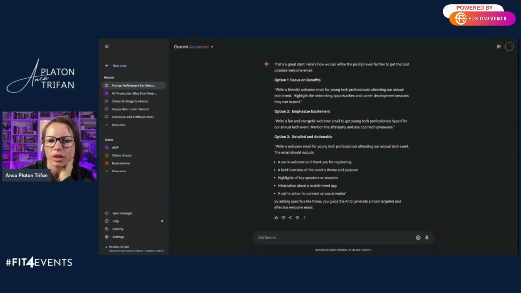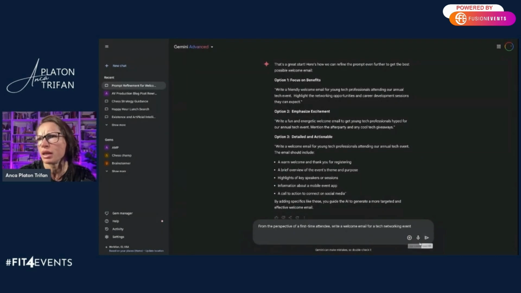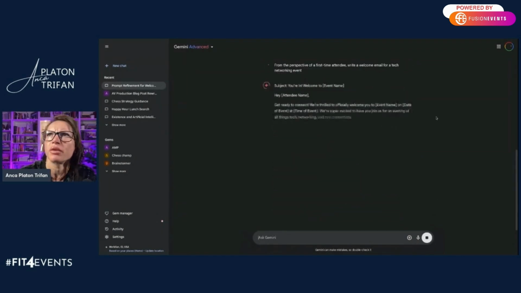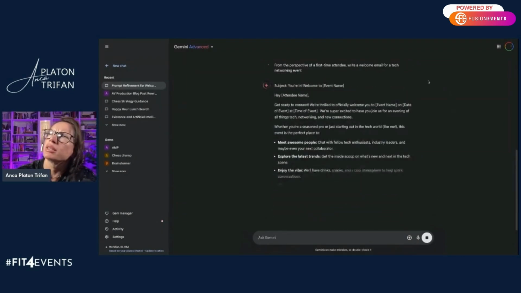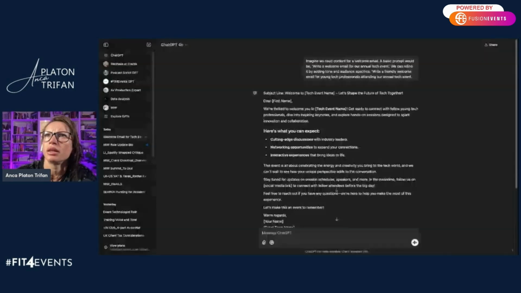And then if I wanted to use a different framework, probably I would be following up with something like, from the perspective of a first-time attendee, let's write this welcome email. And then ChatGPT, let's see what we get.